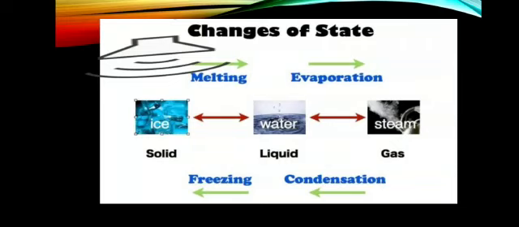When we further heat this liquid, or we can say water, it gets converted into steam, or we can say vapor. The steam or vapor is the gaseous state. The process is known as vaporization. Now, when we decrease the temperature of the gas, it gets converted into liquid. The process is known as condensation. When we further decrease the temperature of this liquid, it gets converted into solid. The process is known as freezing.